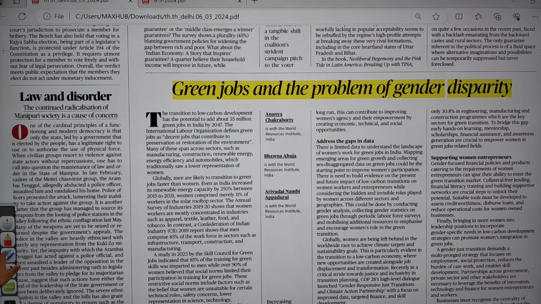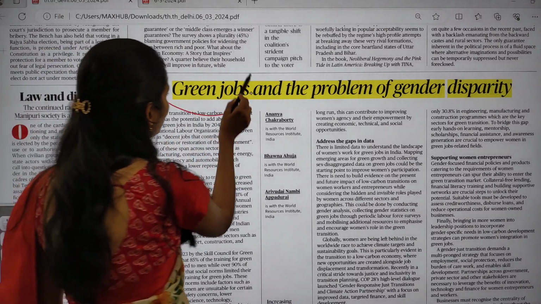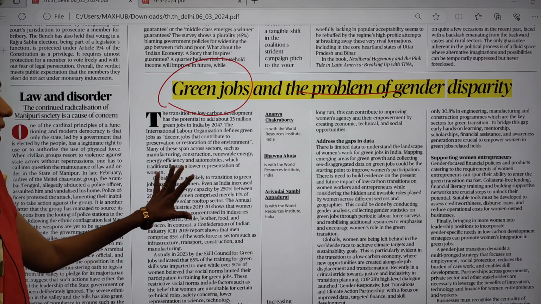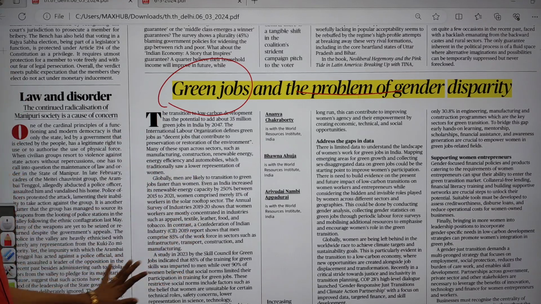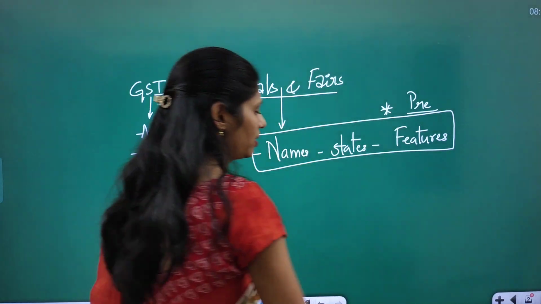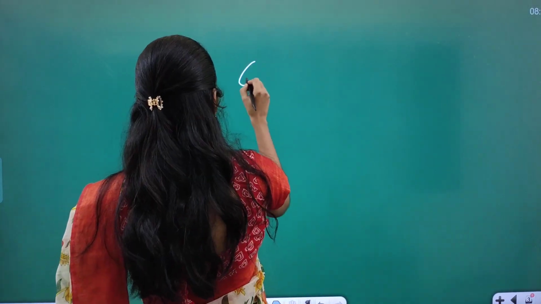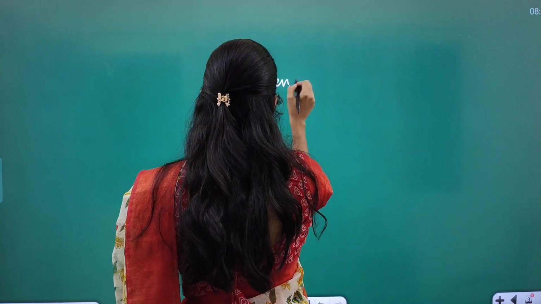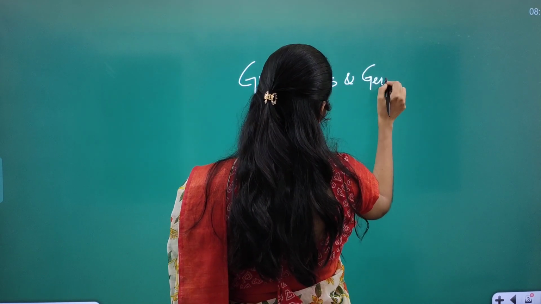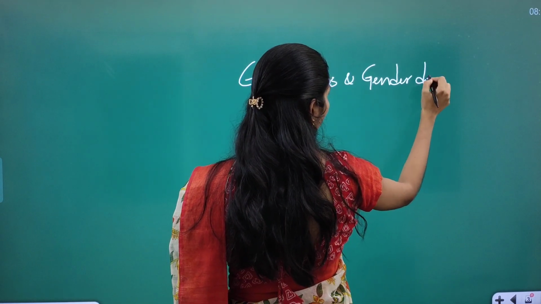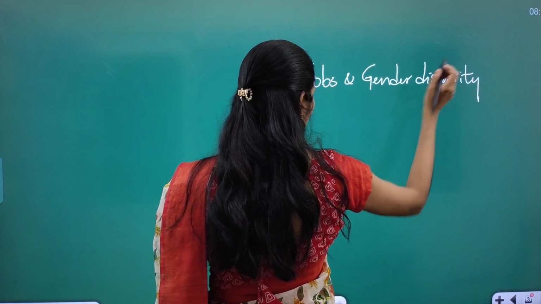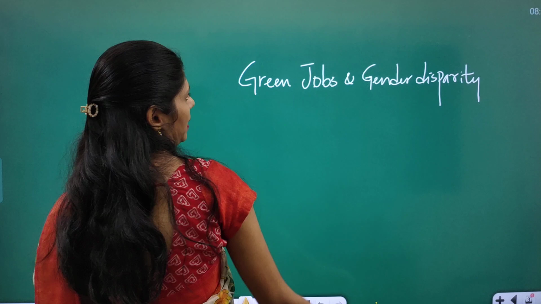And the next important topic here is green jobs and the problem of gender disparity. Here you can address lots and lots of dimensions. So this article is of utmost importance. This article is talking about green jobs and gender disparity.